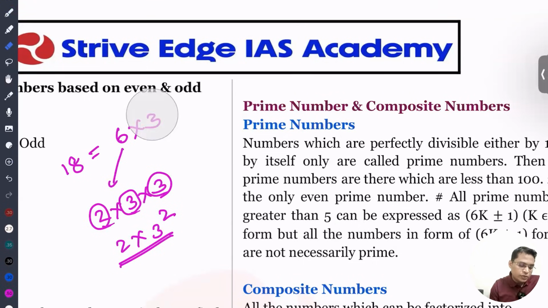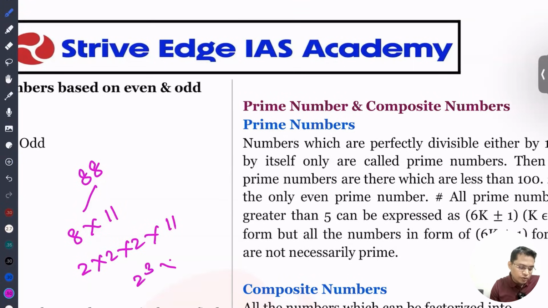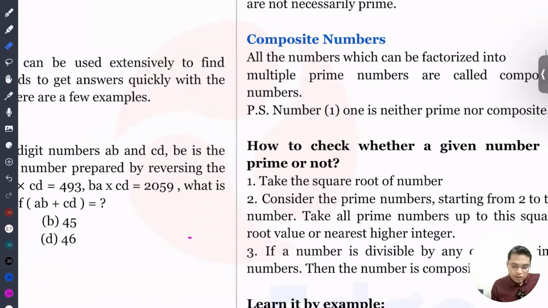Let's take one more example. Let's say 88. How can I write 88? 8 into 11. So 2 into 2 into 2 into 11. So I can write 2 to the power 3 into 11. These are prime numbers. If you are able to factorize the number into smaller numbers, in that case we can call this a composite number. Okay, so I think there should not be any doubt about composite numbers and prime numbers.